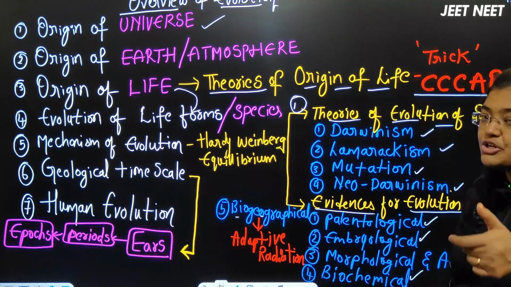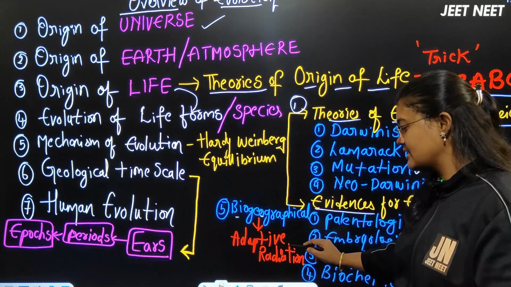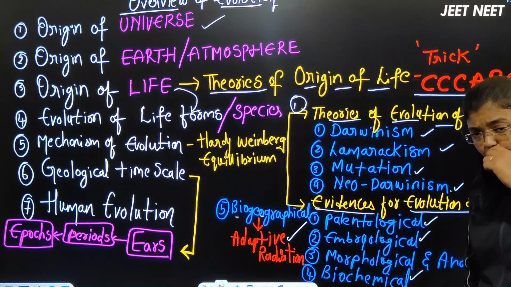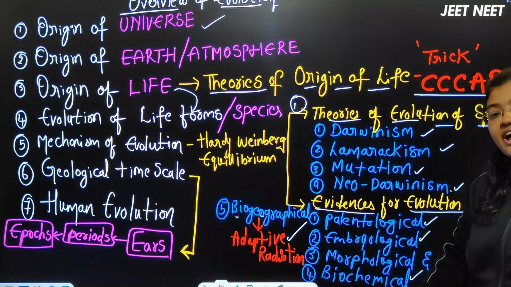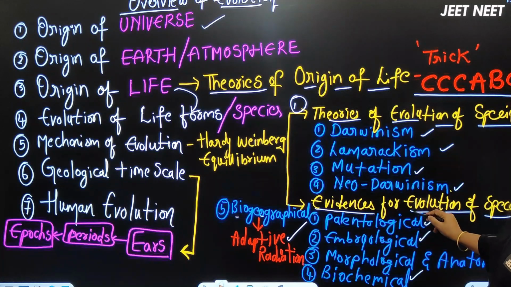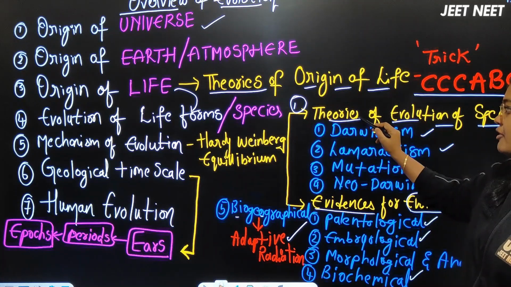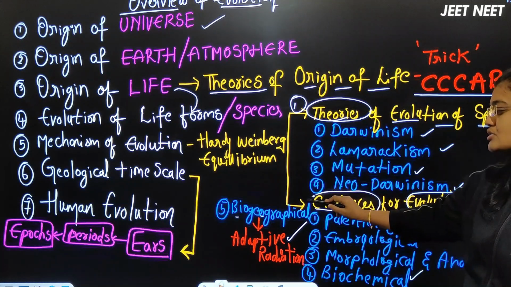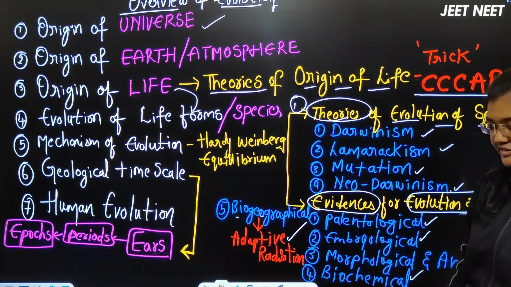This word is not mentioned in the NCERT, but under the biogeographical evidences they have spoken about adaptive radiation. Adaptive radiation is one of the biogeographical evidences that the evolution of species happened on the earth. Look at here carefully: the theories of evolution of life forms and even the evidences are mentioned. This is what covers the maximum of the chapter.